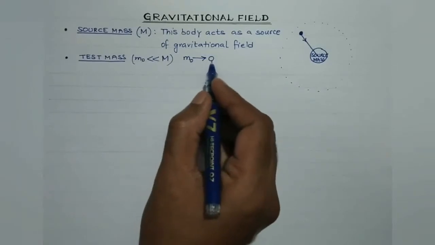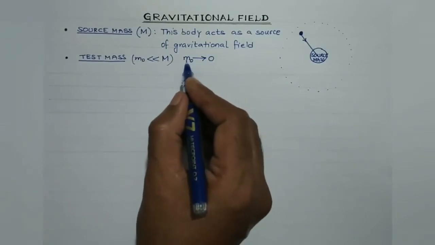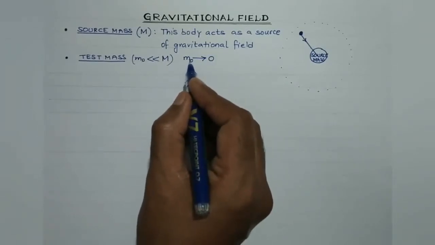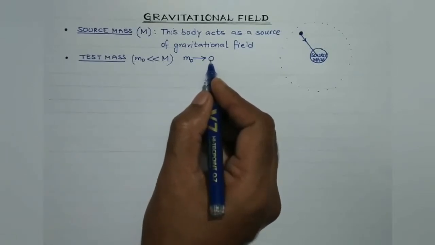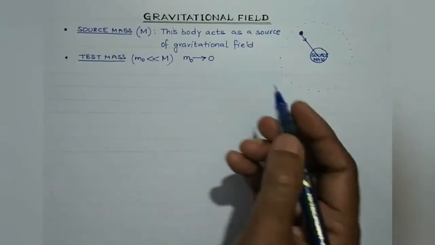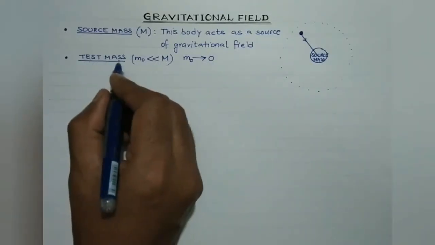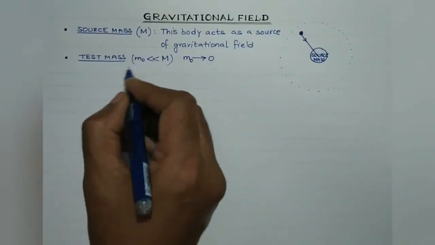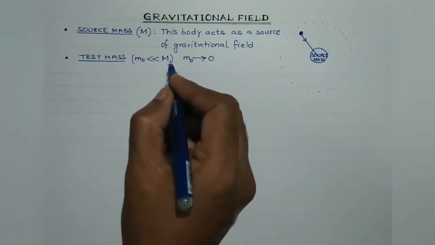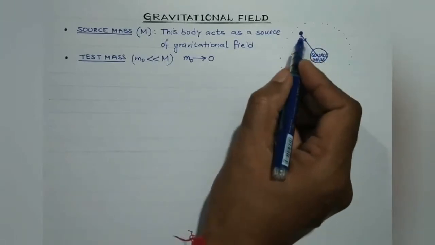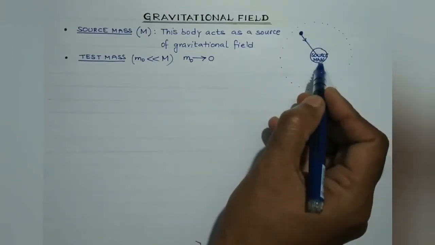Mass of a body can't be zero, but this indicates that the mass of a test body tends to zero. It has some non-zero finite value, but that is too small, right? So test mass is the body whose mass is very small or negligible as compared to the source mass and is used to detect the presence of gravitational field due to a source mass, right?